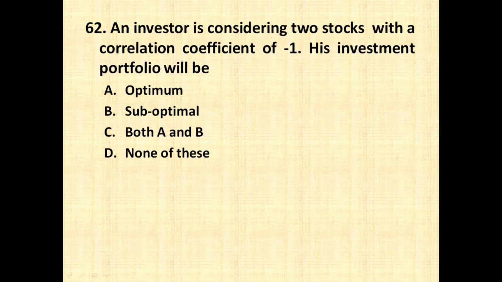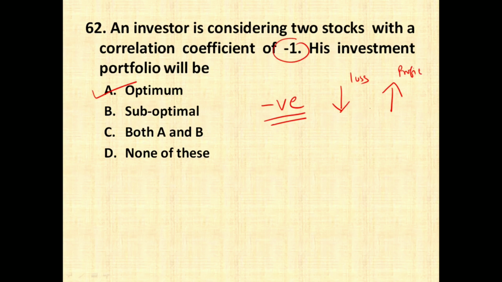An investor is considering two stocks with a correlation coefficient of -1. His investment portfolio will be optimum, suboptimal, both A and B, none of this. Now you have to remember, whenever there is a negative correlation between two securities, it is always optimum and good for investment. It means that whenever one security is under loss, if it is negatively correlated, another security is going to be under profit, and always for a better investment portfolio, securities which are negatively correlated are selected for